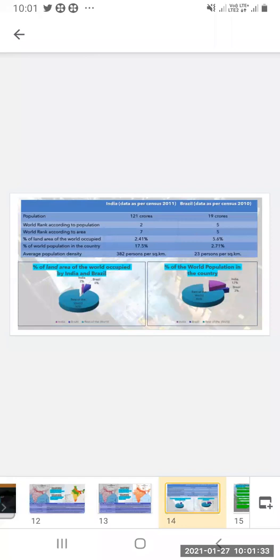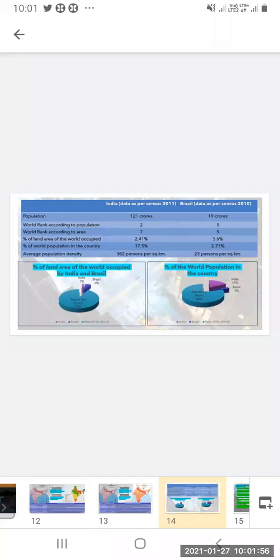Out of total population of the world, how much is India contributing? 17.5% and Brazil is 2.71%. Average population density is 282 persons per square kilometer for India, and here only 23 persons per square kilometer.